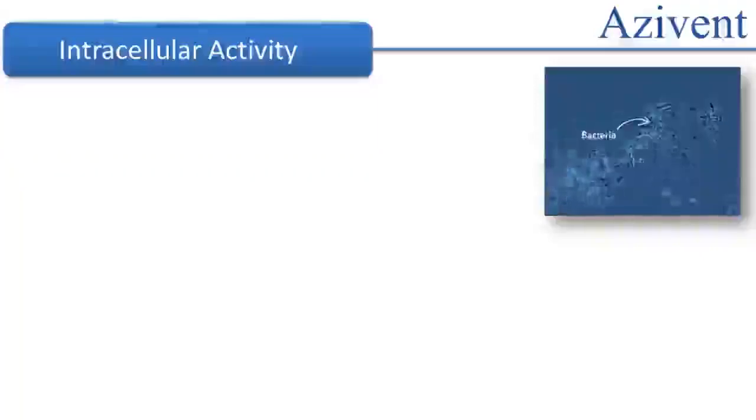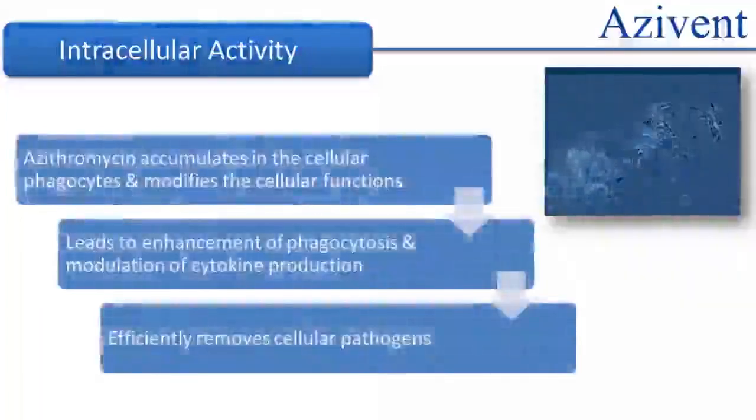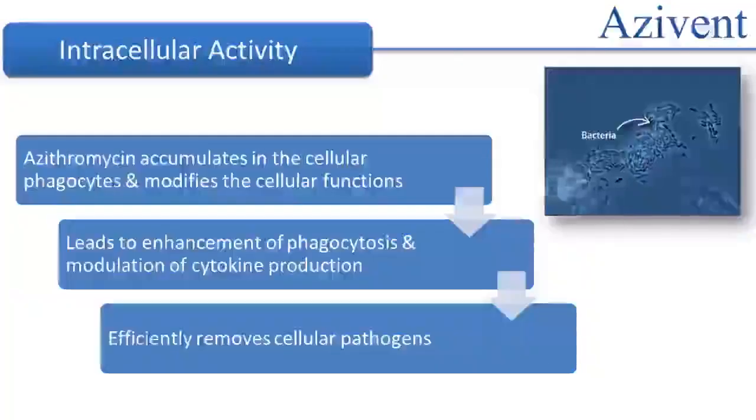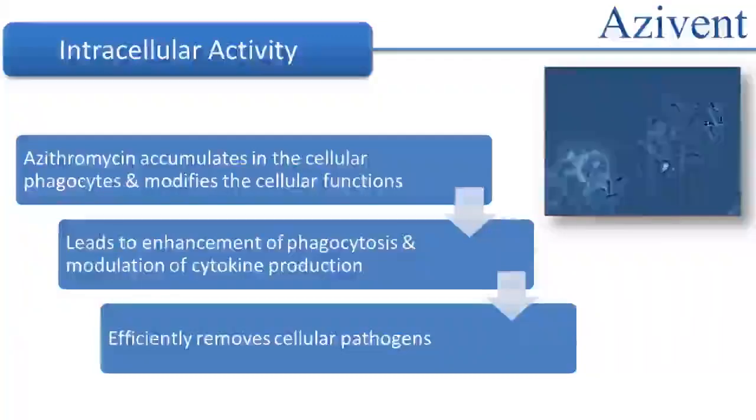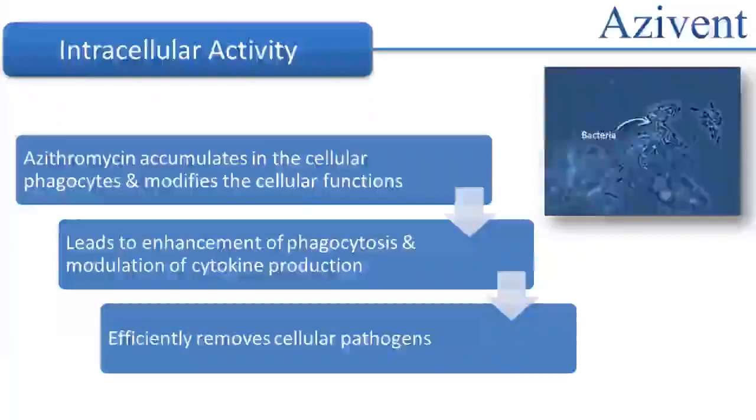Let us see how. When azithromycin is administered in a body with infection, the drug accumulates in the phagocytes and modifies some cellular functions. These modifications lead to enhancement of phagocytosis and modulation of cytokine production, which in turn efficiently removes all the cellular pathogens.